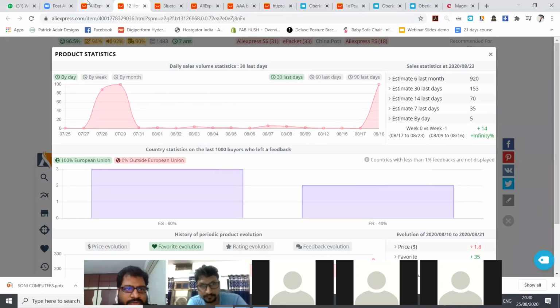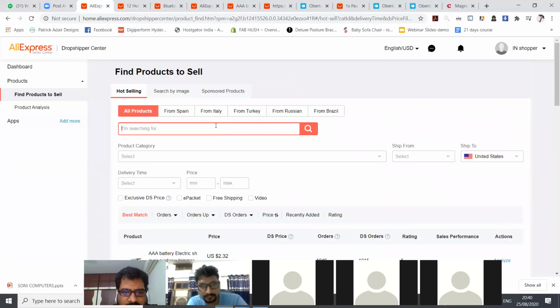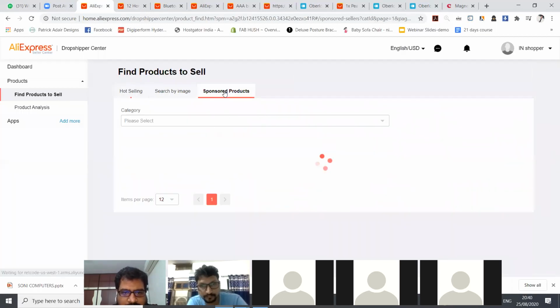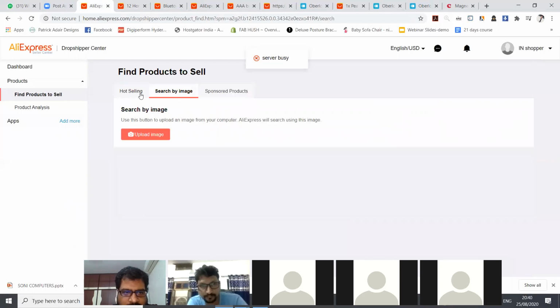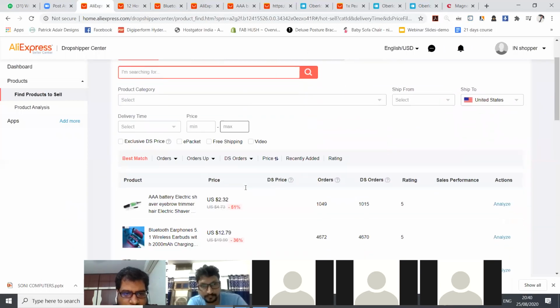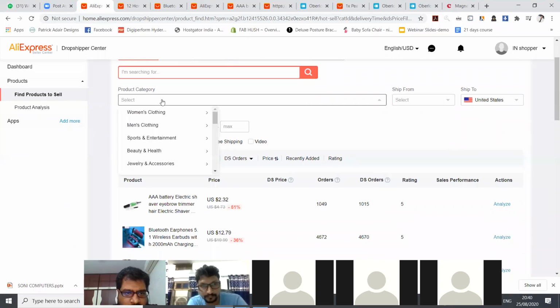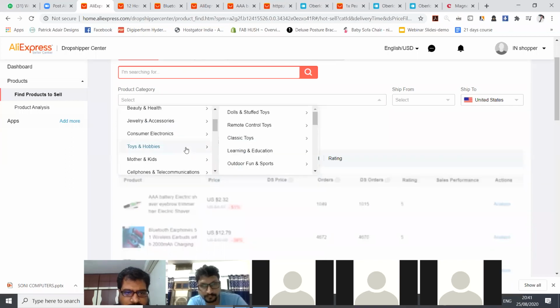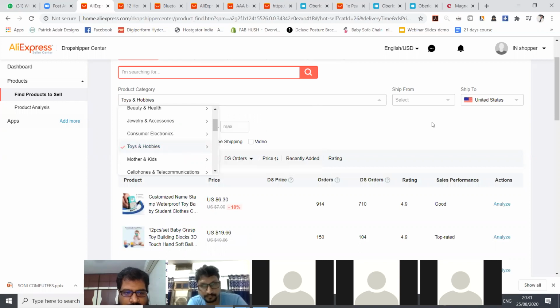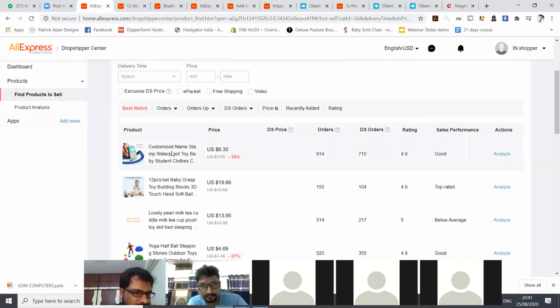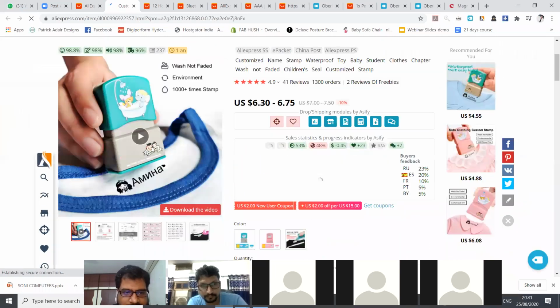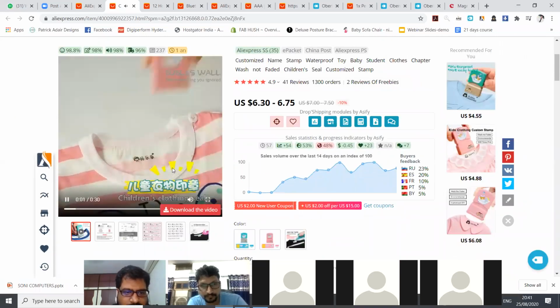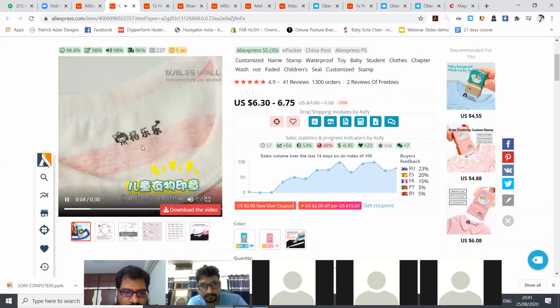I don't know why AliExpress is showing you these particular products. Okay, from Spain, from Italy. Click on sponsored products, hot selling. Okay, let me click on kids. Toys. Okay. This one, it seems. What is this particular product? Stamp, rubber stamp, name stamp.